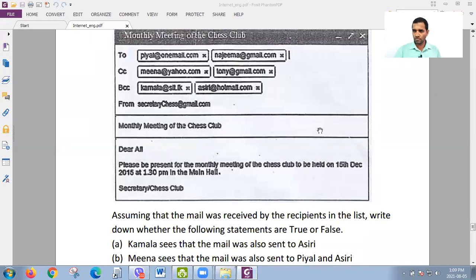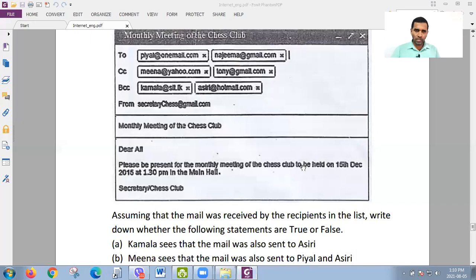True or false? False. Hamshana 34. True. Sharuja number 37. False. Ashwini J number 38. False.